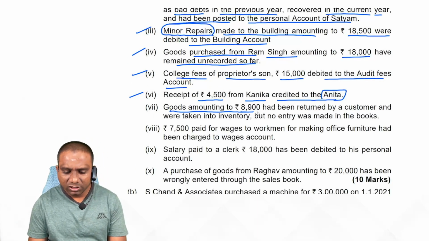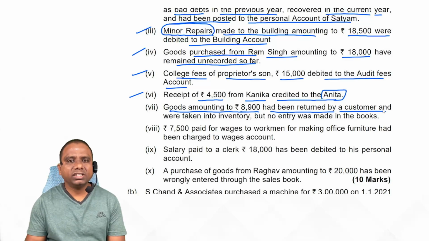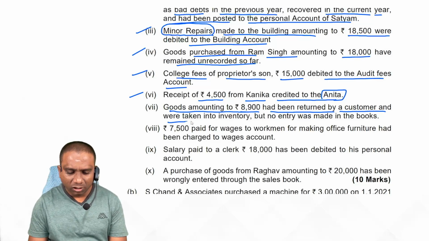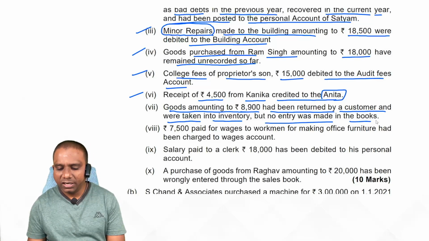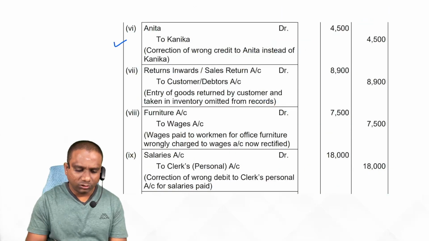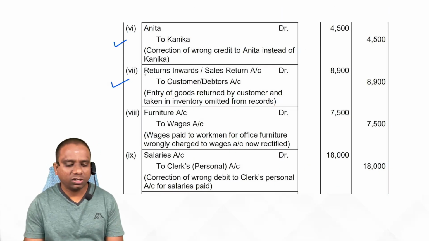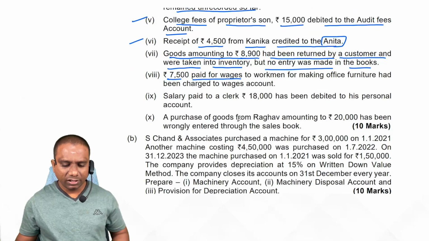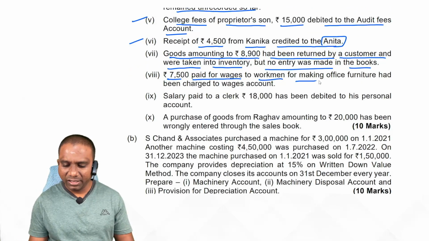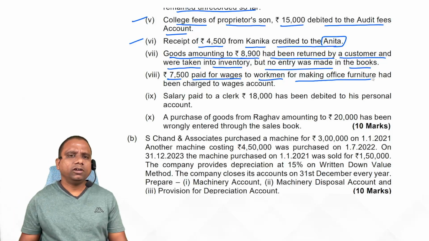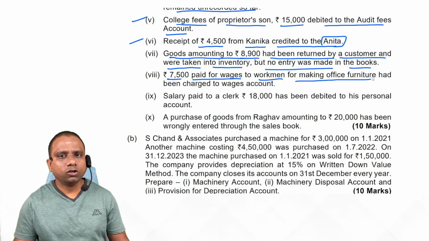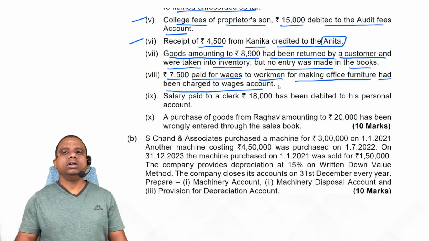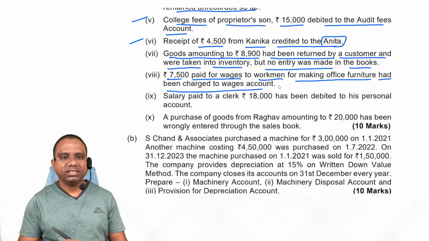Goods amounting to 8,900 had been returned by customer and were taken into inventory, but no entry was made in the books. What is the entry we record generally? Sales returns account debit to customer account. Now we record sales returns or returns inward account debit to customer or debtor account. Next one. 7,500 paid for wages to workmen for making office furniture. Generally, what is the entry we record for this? Office furniture account debit to cash or bank. But here it had been charged to wages account. Now we debit office furniture account and credit wages account.